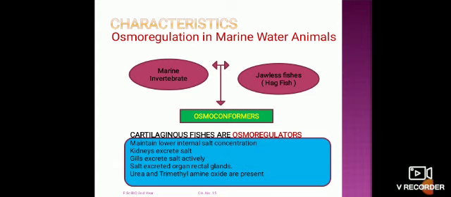Their kidney also excretes excessive salt, and the gills secrete the salt actively to remove the salt from the internal side to maintain the salt concentration inside the body. They also have special rectal glands where they secrete the salts.